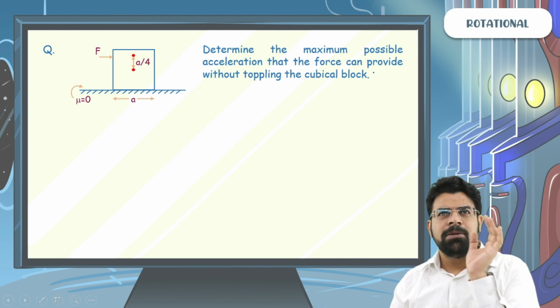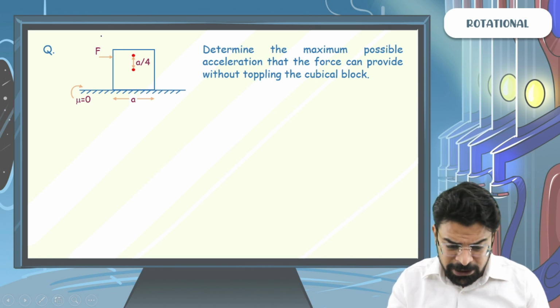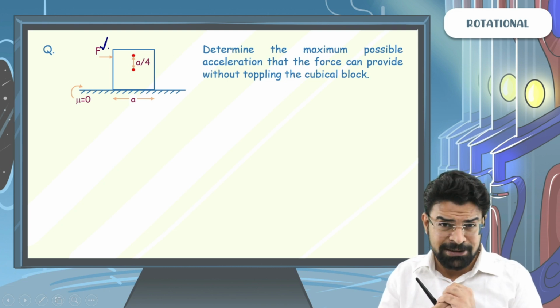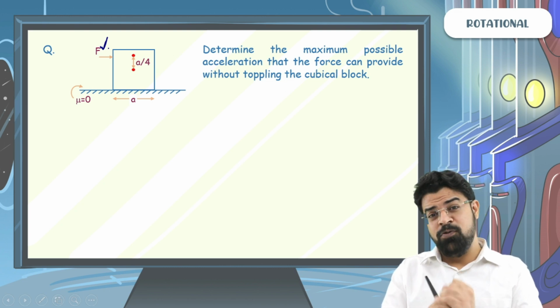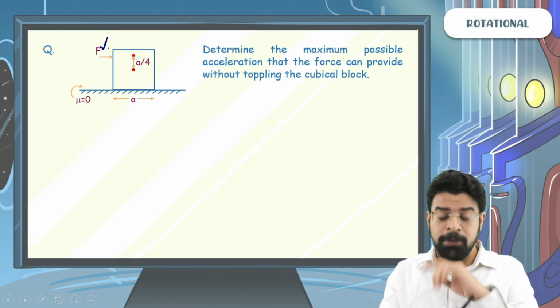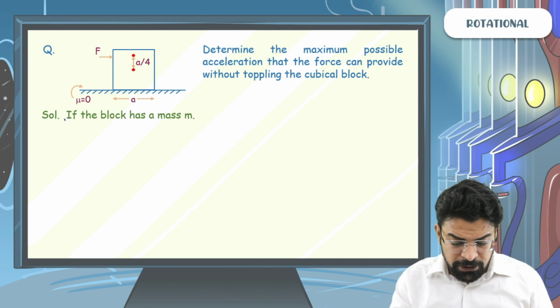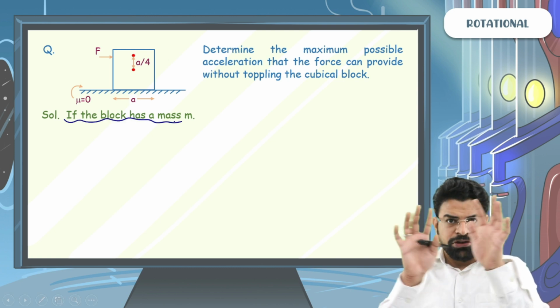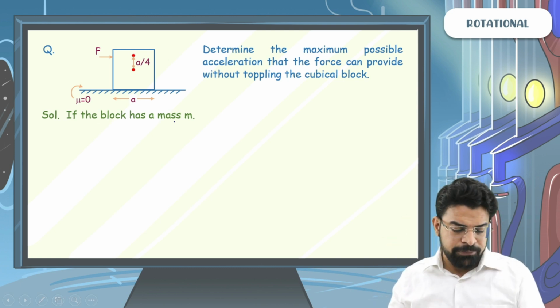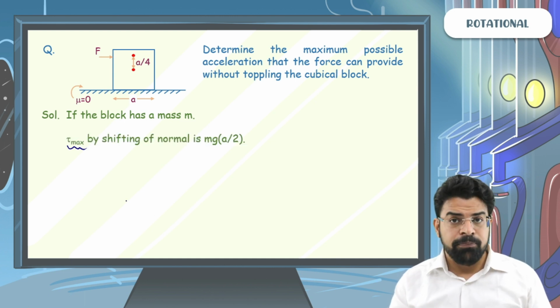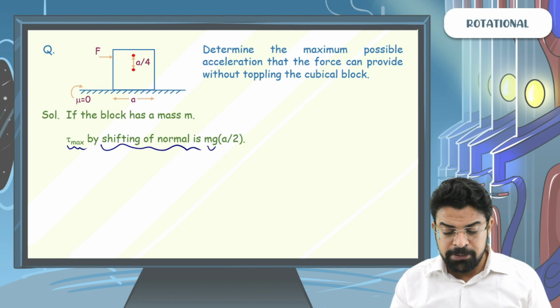To provide the maximum possible acceleration, you need the maximum possible force. So all you need to do in this question is to find the maximum possible force for which this block won't topple. If this cubical block has a mass m, then the maximum torque by shifting of normal will be mg into a by 2.